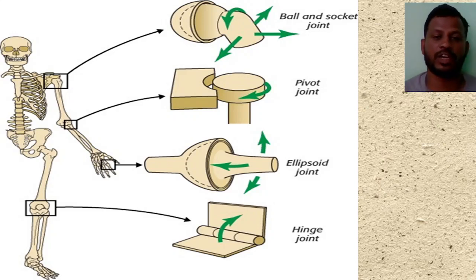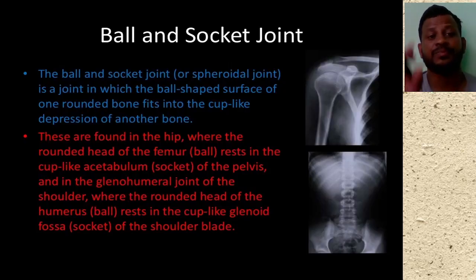One is the ball and socket joint, second one is the pivot joint, third one is the ellipsoid joint, and another one is the hinge joint. Okay, these are the movable joints. Let us see the ball and socket joint. What is the ball and socket joint?